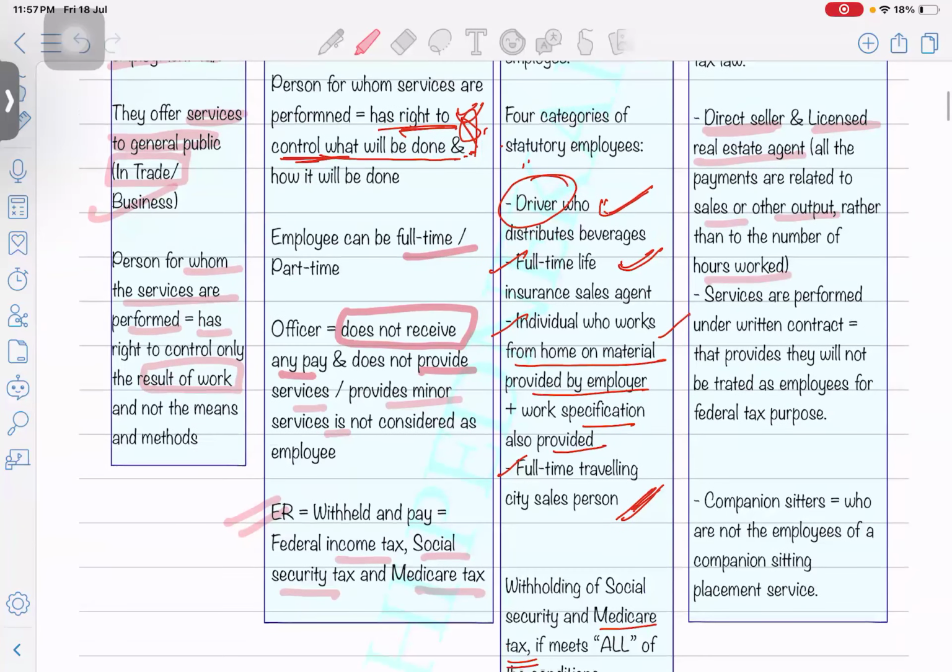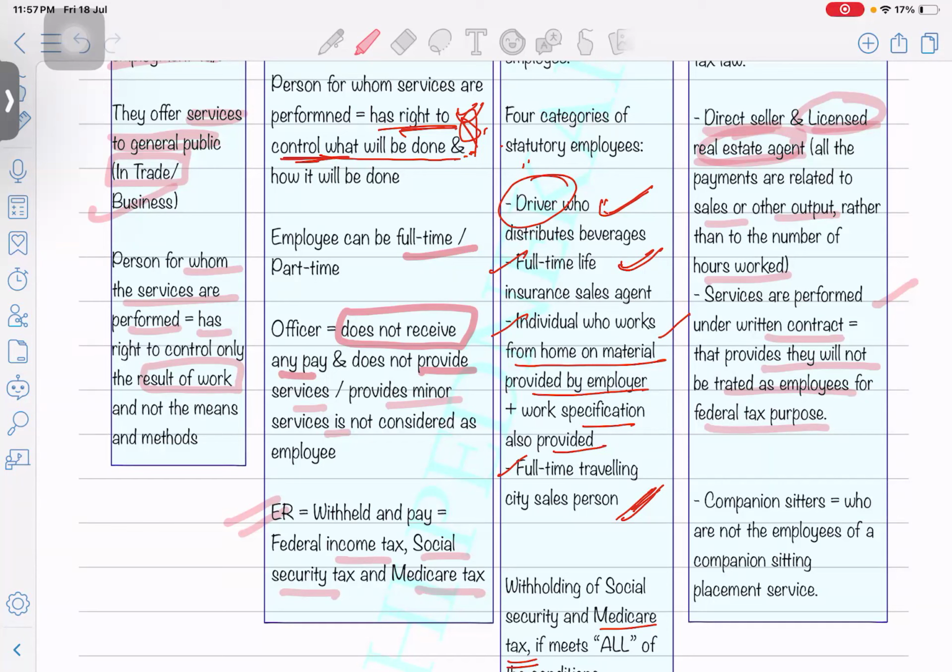Okay, next is services are performed under a written contract that provides they will not be treated as an employee for the federal tax purpose. So let's say they are a real estate agent, and they are providing the services to one of the entities for five to 6 months.